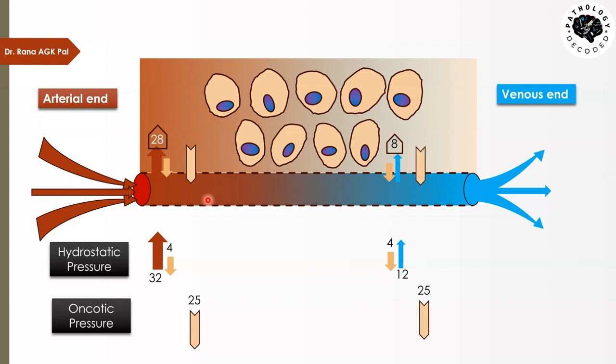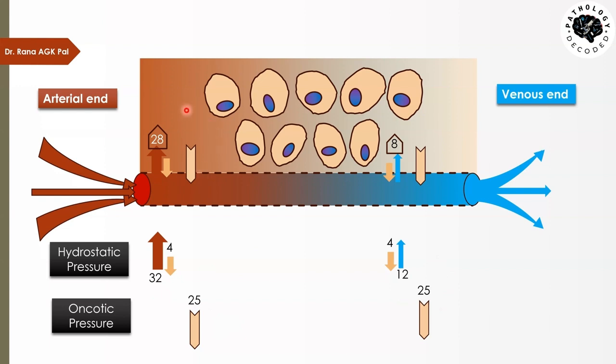In the same way on the venous end, the pressure will be the same, because the proteins remain the same. They have not been able to escape out into the tissue because their size is larger than the gaps of these capillaries. They flow towards here, and over here the same amount of proteins will remain. So both on the arterial end and the venous end, it will try to bring the fluid back into the capillaries with 25 mm of mercury. There is no drop. Hydrostatic pressure will try to push out and it will reduce on the venous end, but oncotic pressure will remain the same on both the arterial and venous end. Now, how will the tissue counter?